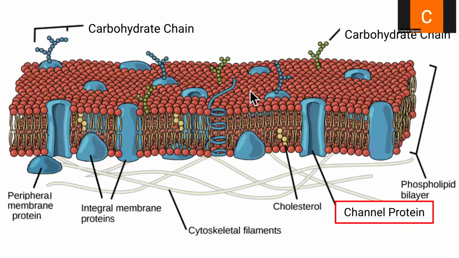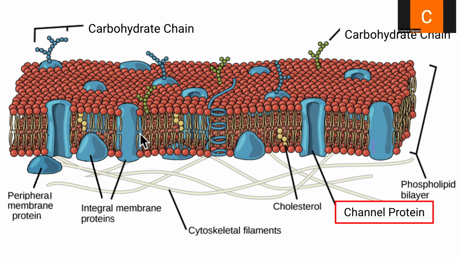Other than the phospholipid bilayer, which is pictured here in red, with the tails inside the cell membrane, we have many different macromolecules embedded in the cell membrane. First we have proteins. All of these blue particles here are your proteins. Channel proteins are important for cell transport.